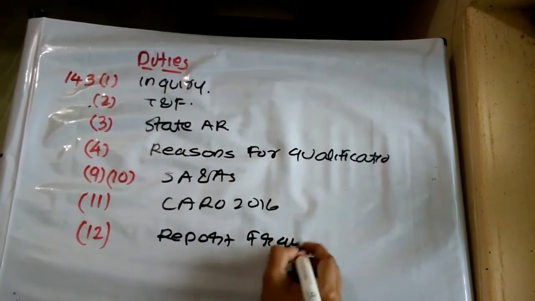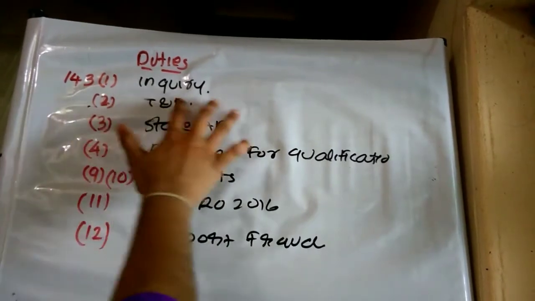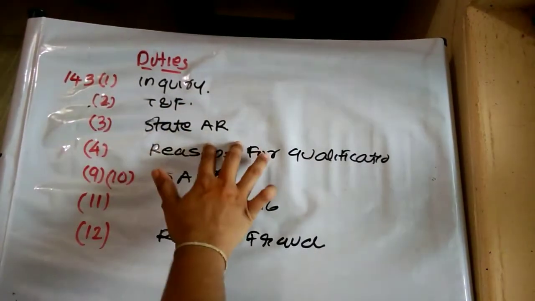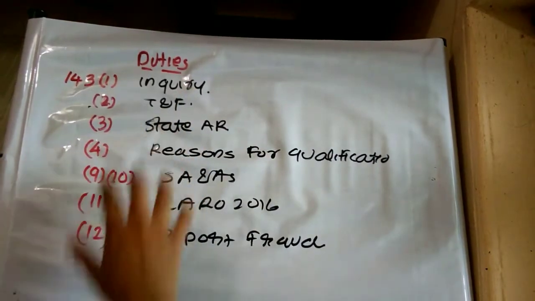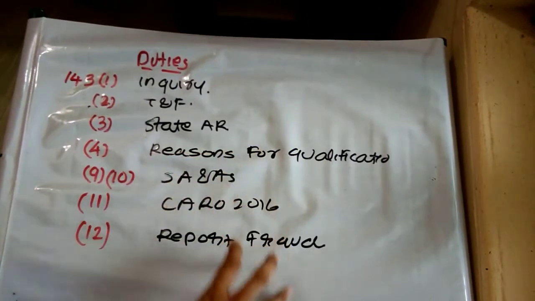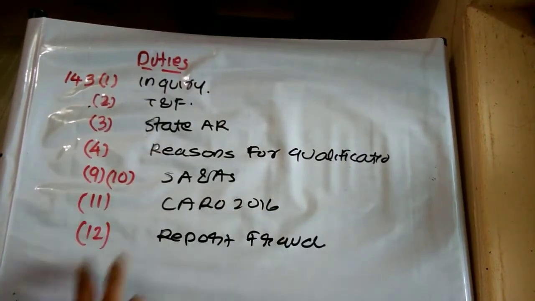Fraud. So under 143 subsection 1, inquiry has to be conducted. The auditor has to report with respect to the true and fair view of the state of affairs, and has to state in the audit report the reasons for qualification. While conducting the audit, the auditor has to comply with the SAs, comply with CARO, and if he identifies any fraud, he has to report the same.